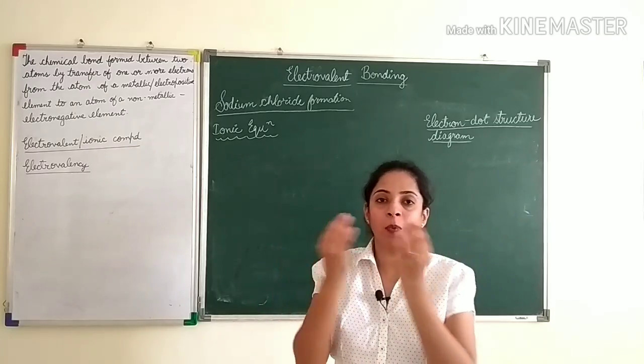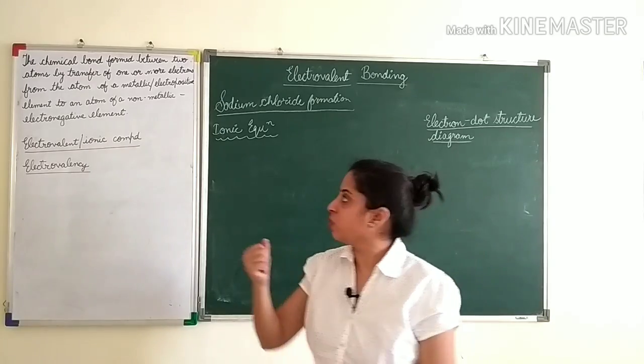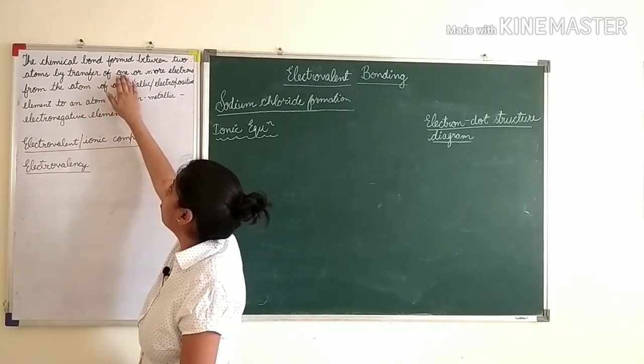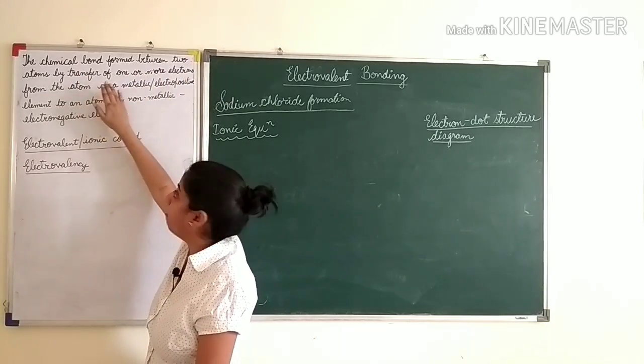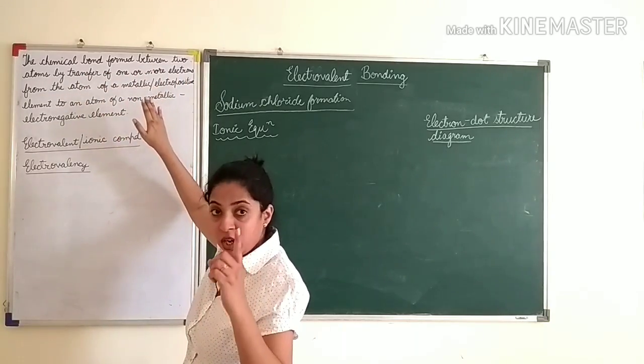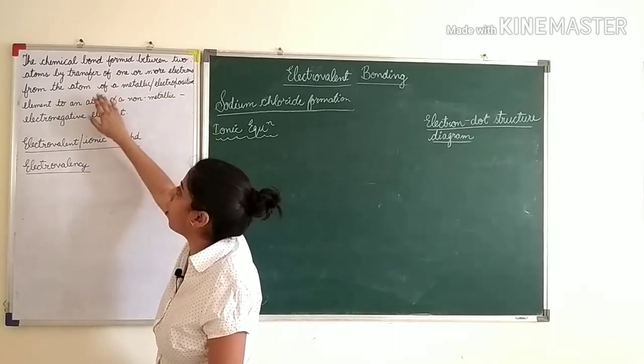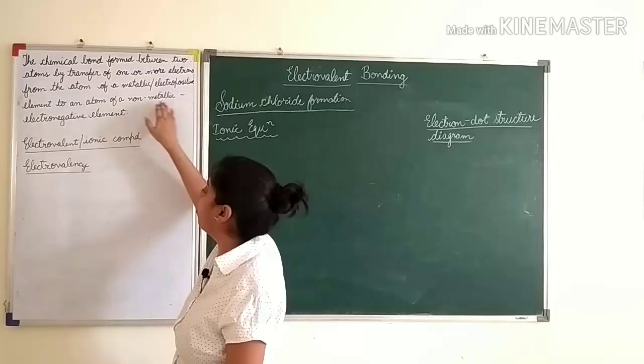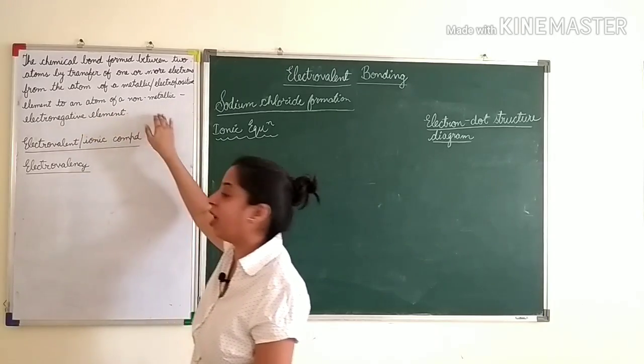So, the bond formed between these two elements is known as electrovalent bonding. See here, the chemical bond formed between two atoms by transfer of one or more electrons from the atoms of a metallic or electropositive element to an atom of a non-metallic electronegative element.